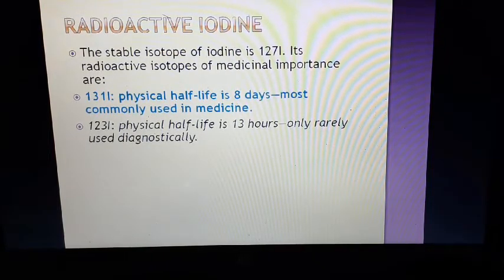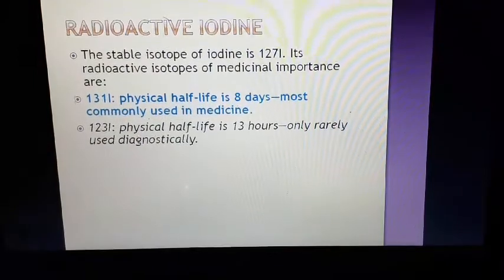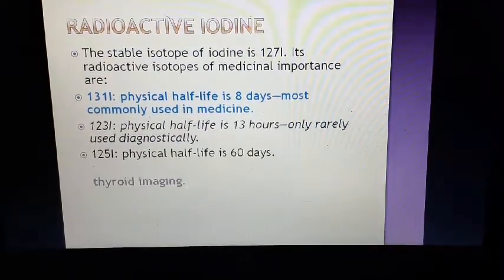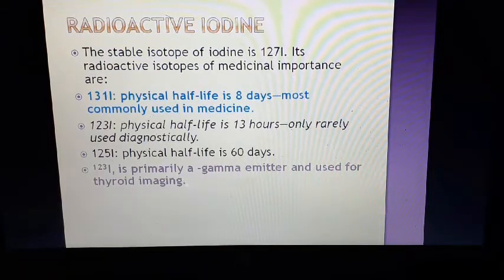the thyroid, and then radioiodine 123 is used, which has a shorter half-life. But for treatment purpose, 131I is used. So remember this difference. 123 is primarily a gamma emitter used for thyroid imaging, that means thyroid scanning.